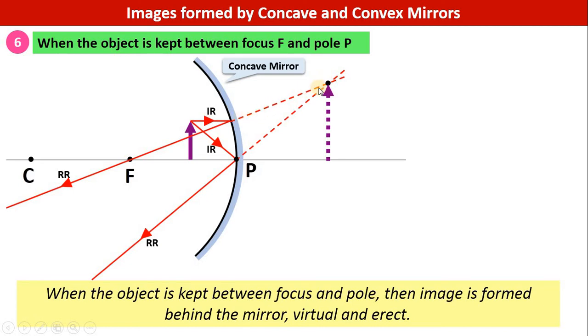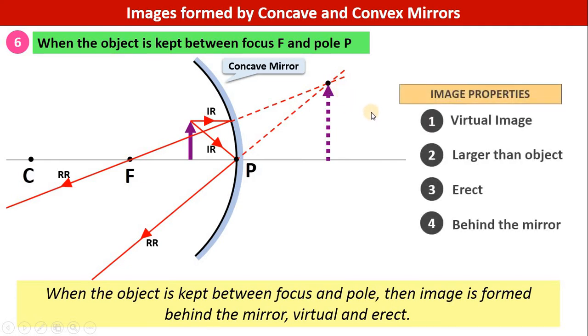Light rays cannot go behind the mirror. These are just fictitious lines drawn here to find the intersection of reflected rays. As per definition, the point of intersection of reflected rays is called the image. So the four properties of the image are that it is virtual, it is larger than the object, you can clearly see that, it is an erect image, and it forms behind the mirror.